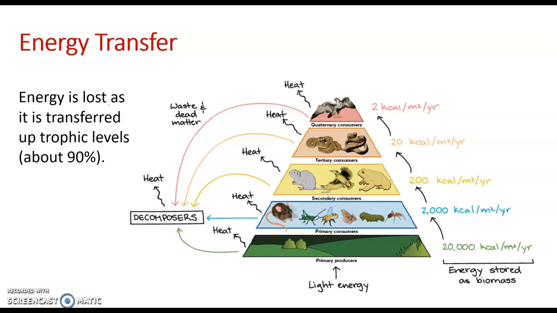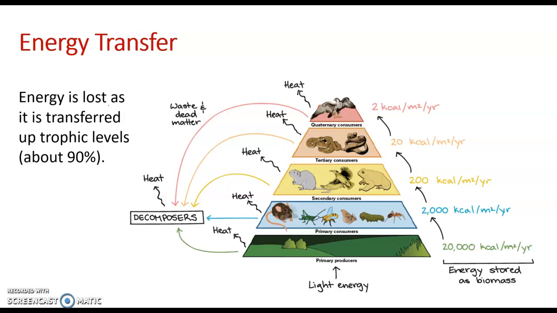One thing that you may notice by looking at energy pyramid diagrams, no matter what form they're in or specific organisms that they contain, they're always going to be limited to about 5 trophic levels. So really only to the quaternary consumer level. And that's because the number of trophic levels that an ecosystem can support is limited by the fact that energy is lost as it is transferred up in trophic levels. The majority of that energy is lost, about 90%.